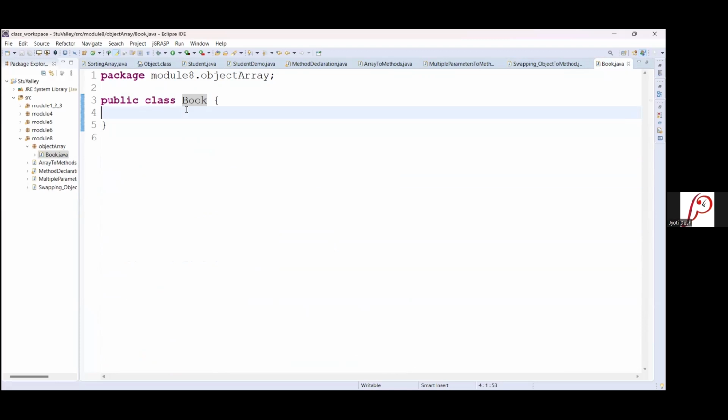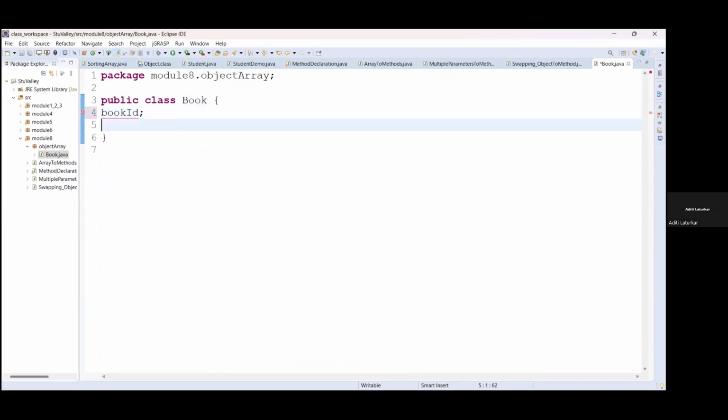Book ID, book name, book author name. Correct. So we will use book ID, then book name, author, price, right? That's it for now. I am using only these few properties. You can add any other properties if you want.